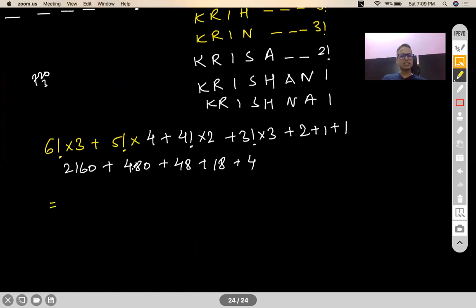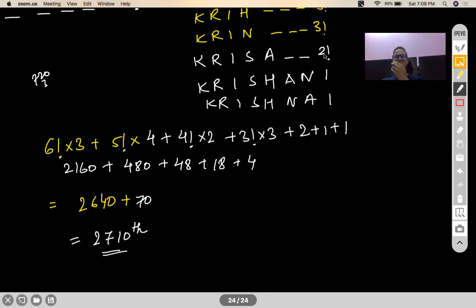How much is this? This is going to be 2640 and this is going to be 66 plus 4. 66 plus 4 is 70. So your 2710th term will be your Krishna. 2710th word.